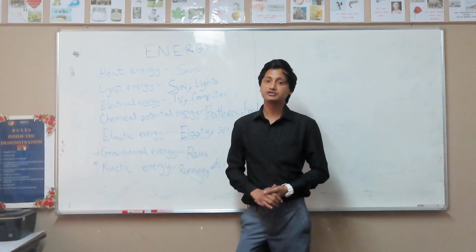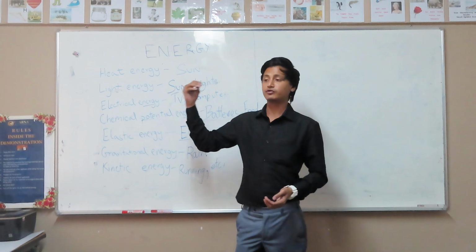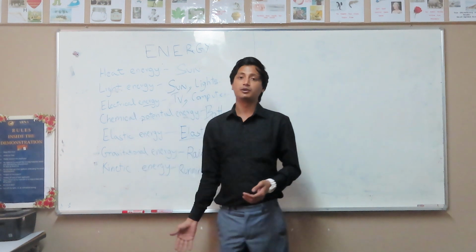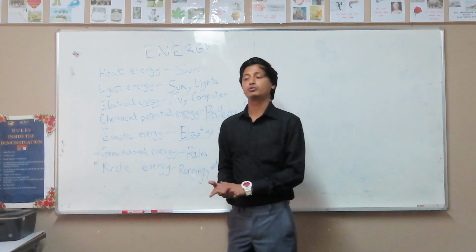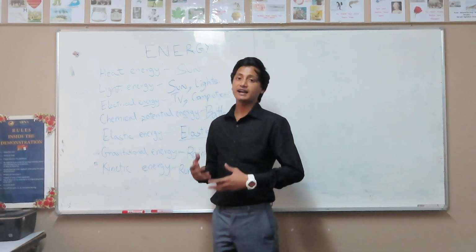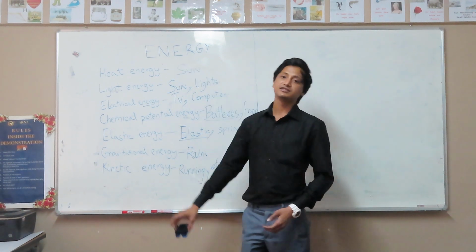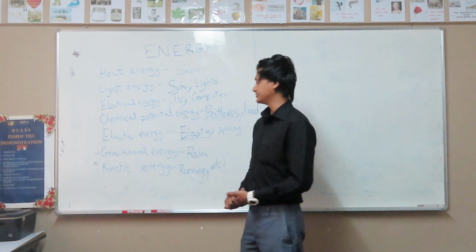We have gravitational energy, which means if we jump from a high surface, the impact that we have on the ground will be because of the gravitational energy that we had, right? Any object above ground has gravitational energy.